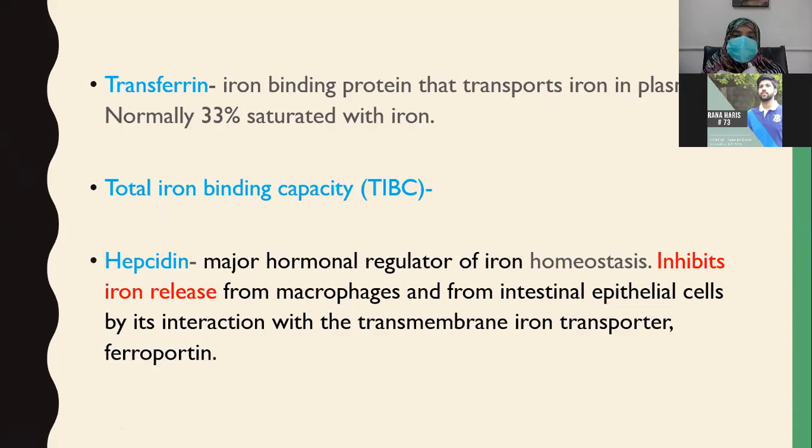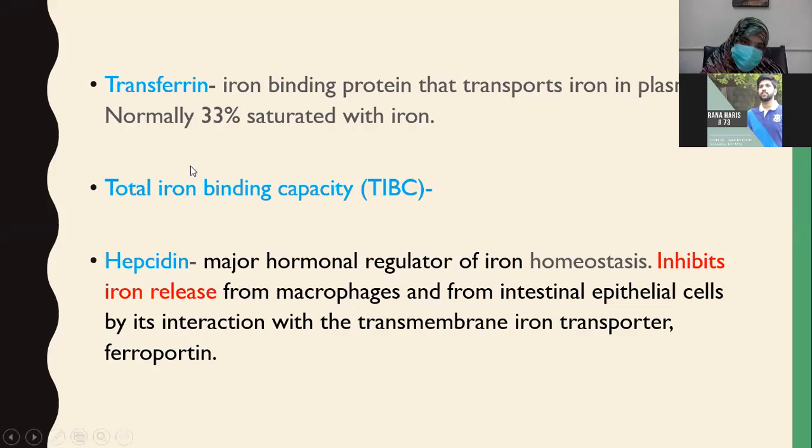So when a patient becomes iron deficient, there is less iron in the blood to be transported. So many transferrin receptors are available for iron to be attached and transported, but iron is not available. So what happens? The transferrin iron binding capacity is increased. More receptors are available for iron to be attached. So in iron deficiency anemia, more transferrin is available, total iron binding capacity is increased.